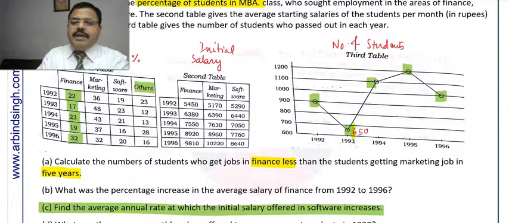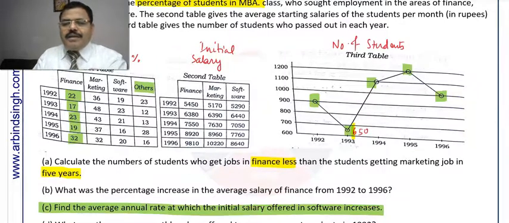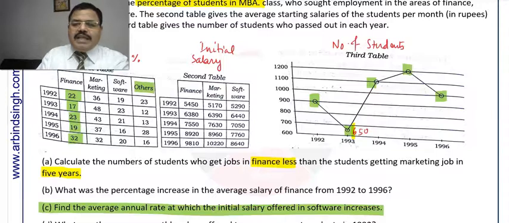Marketing, finance, software, and apart from that, the first table gives the percentage of students in MBA; students in other streams are also there. That is 23% in 1992, 12%. So this is given, but their salary, whether they are earning something or not, unemployed or getting employment, is not given here. If they are getting some salary, that is not described in the next table either.